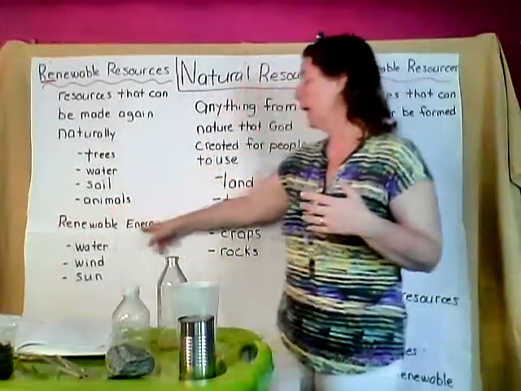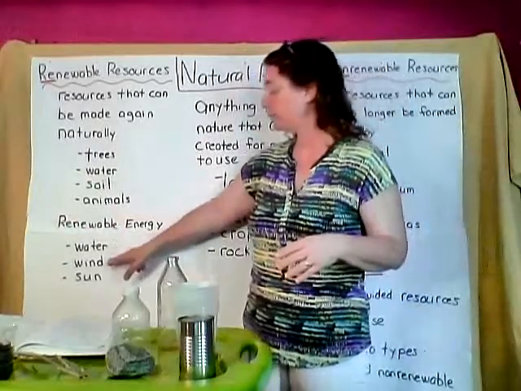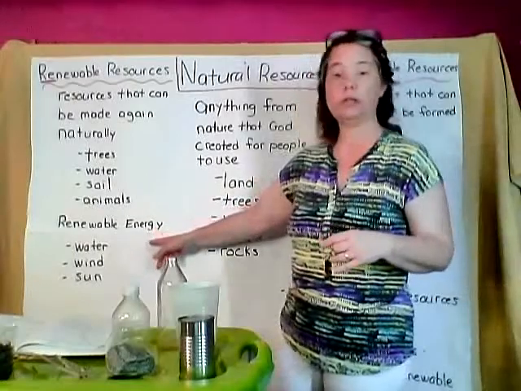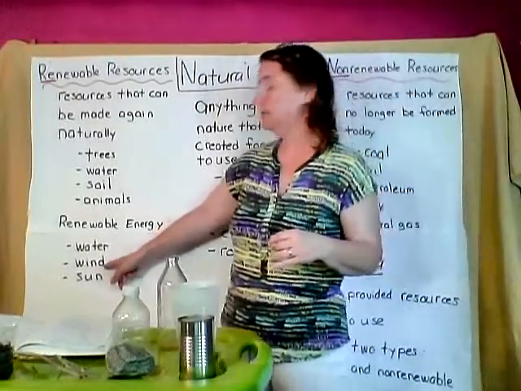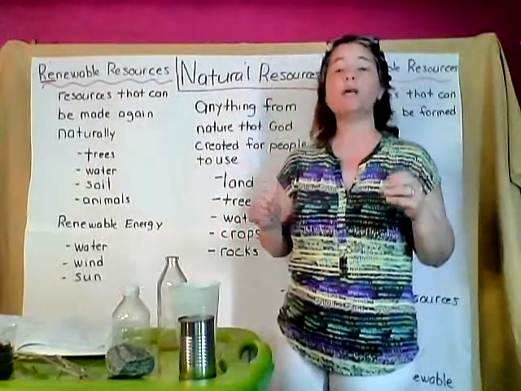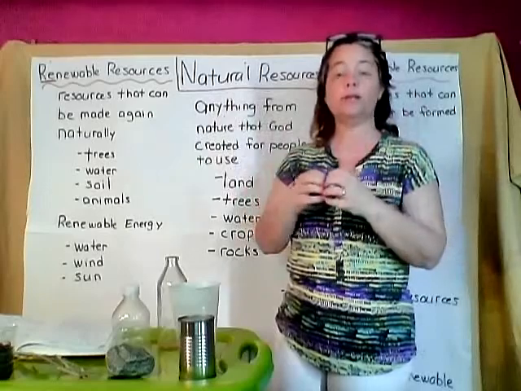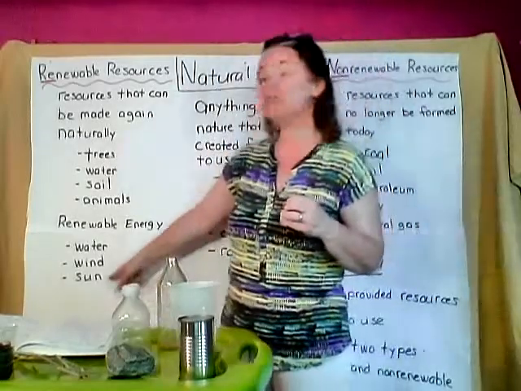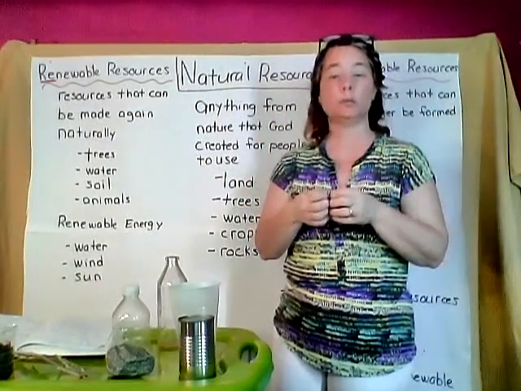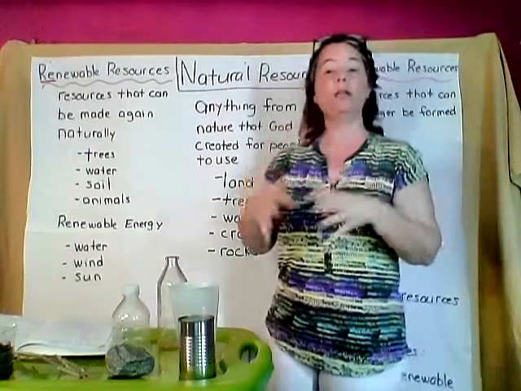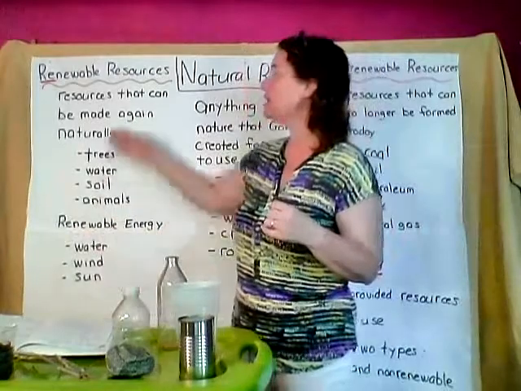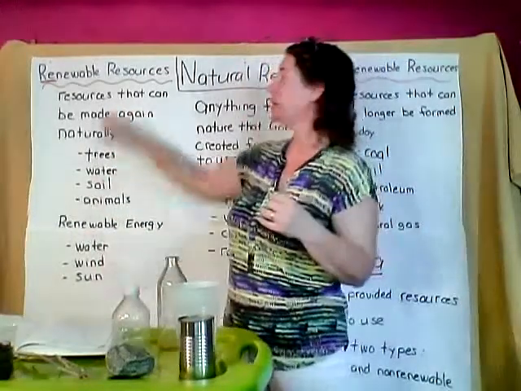Some of the renewable energies that we have are water, wind, and sun. The water is one of the most common sources of renewable energy that we have. Wind is also one that can be collected. When you see all the big windmills or the wind turbines around, they collect the wind and they save it and then they use it for energy. Same thing with the sun. The sun can be stored up in the solar panels. They collect the heat from the sun into the solar panels, and then when they're ready to use it, they use the energy from the sun. So these are renewable energy things. These are things that can be made again naturally. All right, so that's renewable.